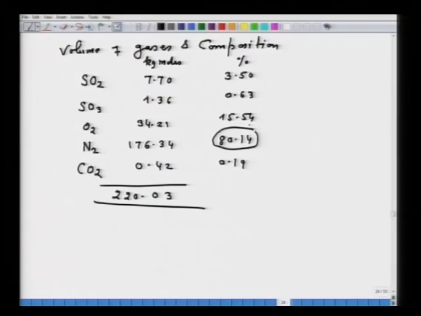content of the gases which are going out of the system. Remember, though we have not performed the heat balance at the moment, you can understand now the heat which is taken out by the inert gases. Now, here nitrogen is inert, you are carrying out roasting at, for example, 1000 degree Celsius or 900 degree Celsius. So, this 80.14% of nitrogen will carry a large amount of heat from the roasting reactor.